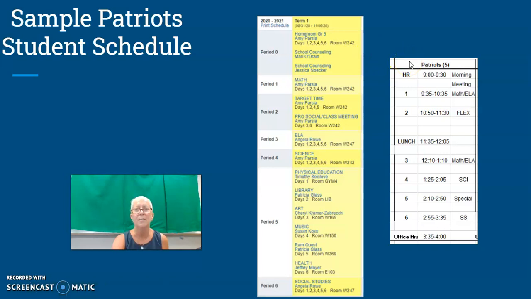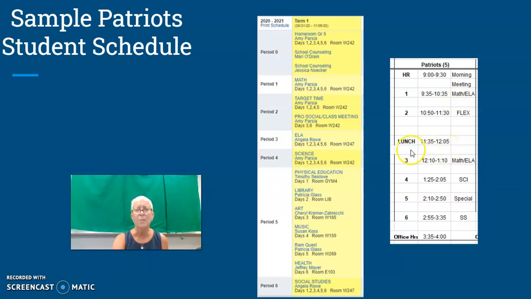the right-hand side. And homerooms again listed, morning meeting listed, counselors that will be working with you also listed, Mrs. O'Drainer, Mrs. Noecker. And then here you see first period is math. So this student would have math, followed by flex, 10:50 to 11:30, and then lunch, 11:35 to 12:05.